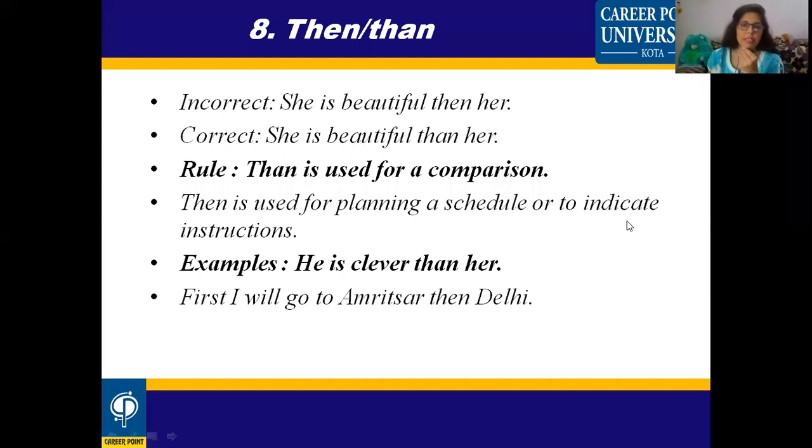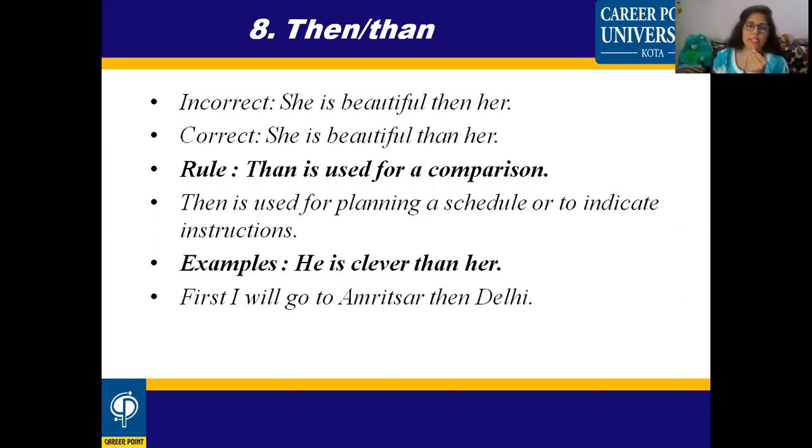So here you will see in this slide there are two words, "then" and "than". "Then" indicates instruction. It is used for planning a schedule or to indicate certain instructions. But on the other hand, "than" is used only in case of comparison.